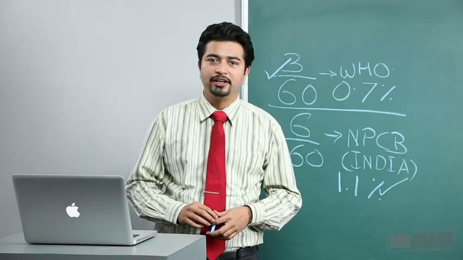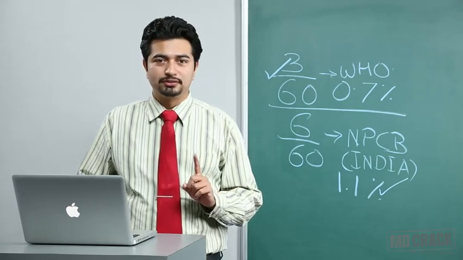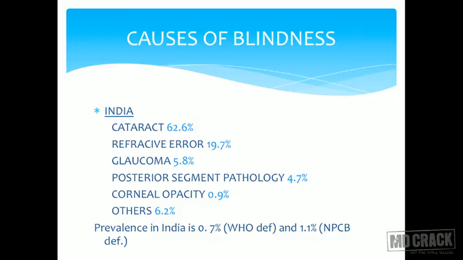Causes of blindness in India. Number one cause is the undoubted champion on your slide, that is cataract. Cataract is the number one cause of blindness all over the world, all over India. Right now, I am not so much concerned about the world because you are going to come to India, you are going to give Indian examinations. Cataract, the biggest cause of blindness, a very unfortunate cause.